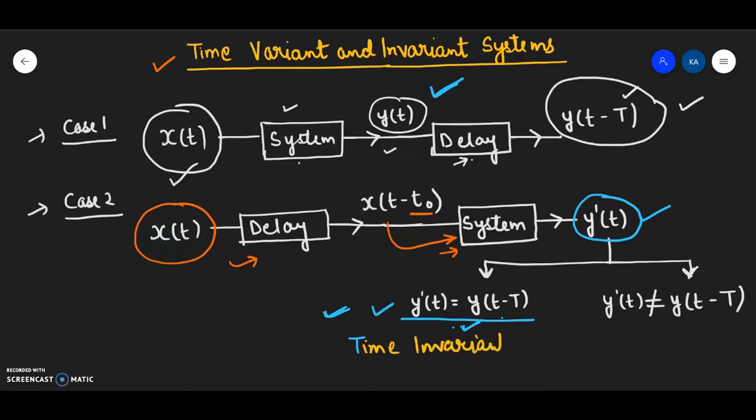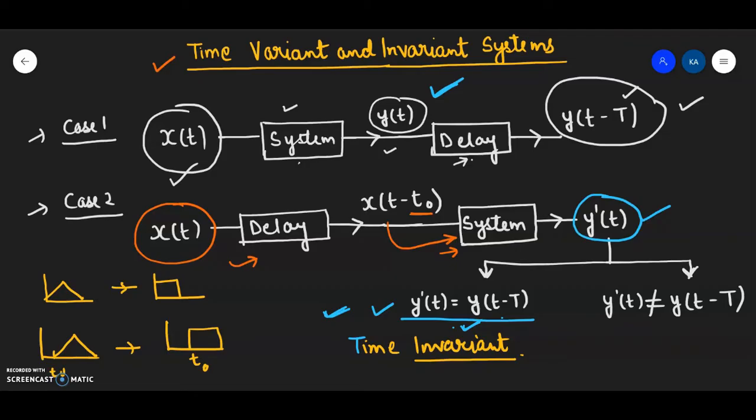Now, what does the literal word invariant mean? Invariant means we have nothing to do with the change in the time parameter. In simple words, let me explain graphically. If this was the input and after passing it through the system, this was the output, in case I am delaying the input by a parameter t0, then my output should also be delayed by that particular parameter t0. If this is the case, I will say that my system is time invariant.